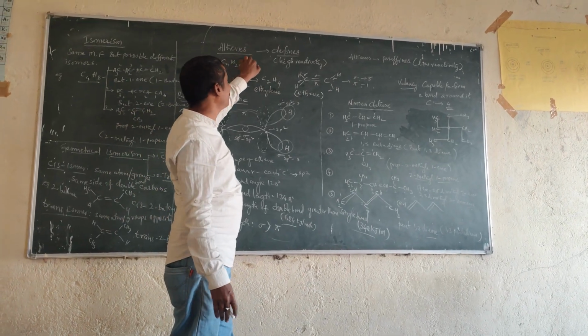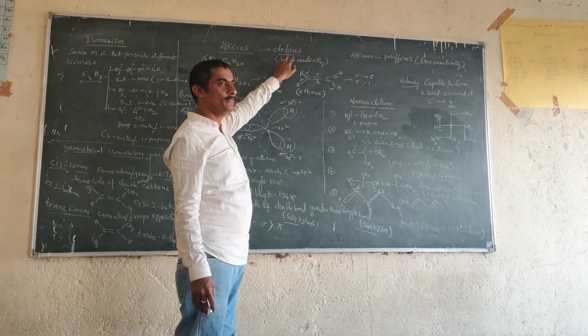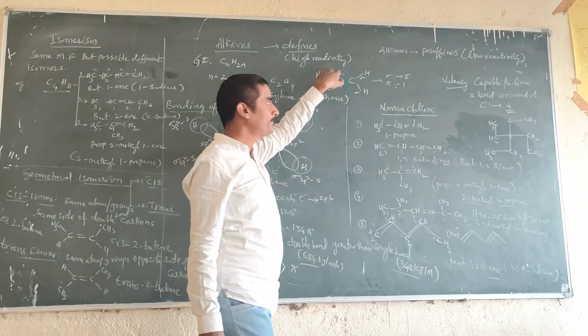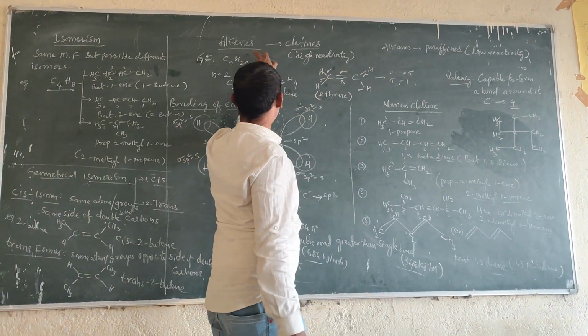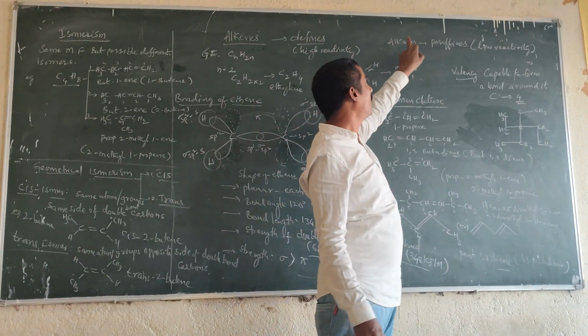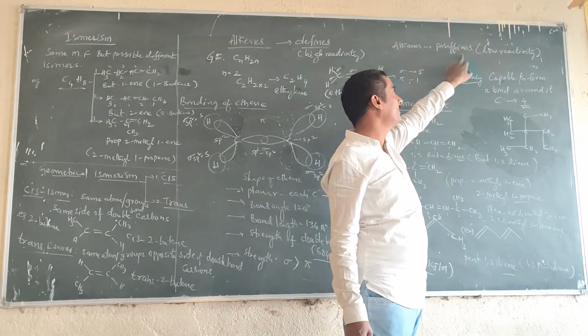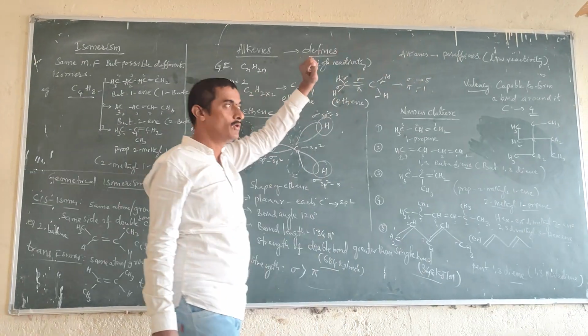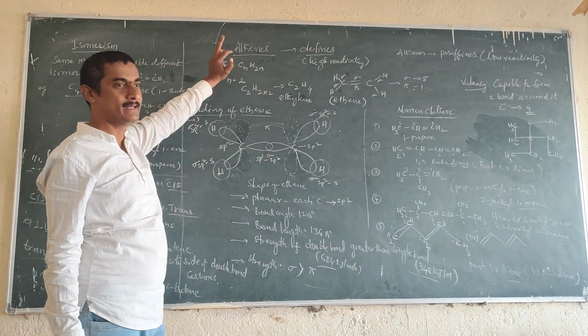Alkenes, also called olefins. Olefins means high reactivity. Alkanes, also called paraffins, compared to alkenes. Paraffins means low reactivity, low reactivity when compared to alkenes.